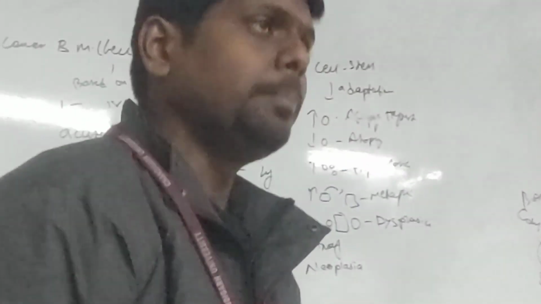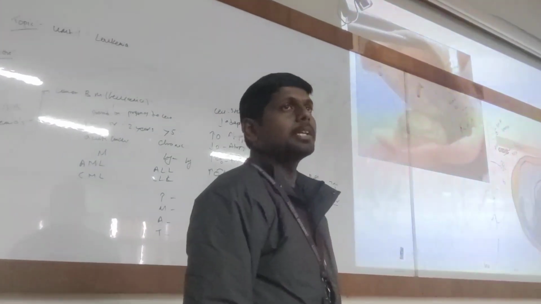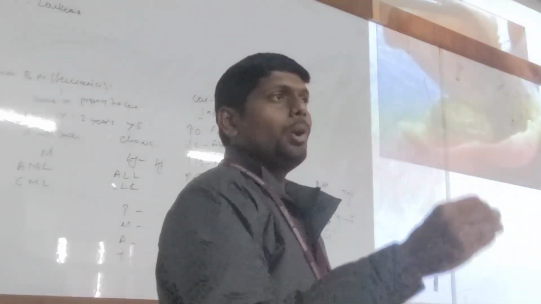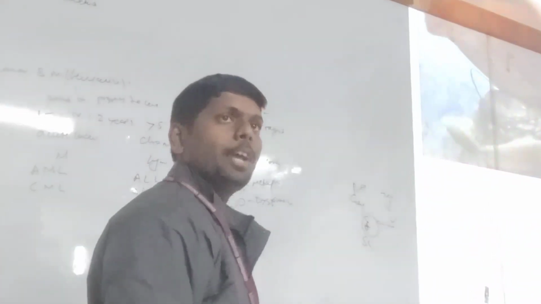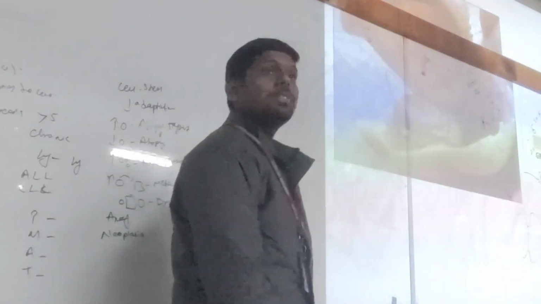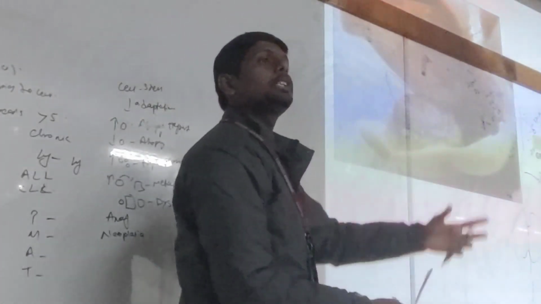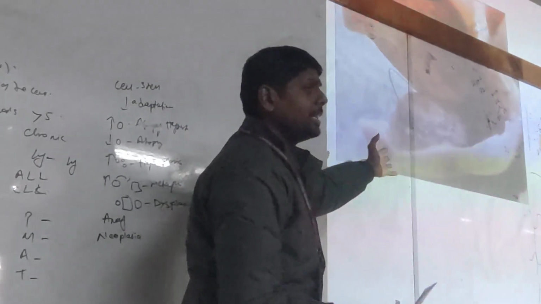This is called hirsutism. Hirsutism means excessive hair growth. If you identify, this is a hair in the ovary of a woman. When we did the biopsy of the woman's ovary, within the ovary we got a hair. That indicates it's a teratoma, unfortunately. So how are we getting these teratomas? What is the reason behind getting teratomas?